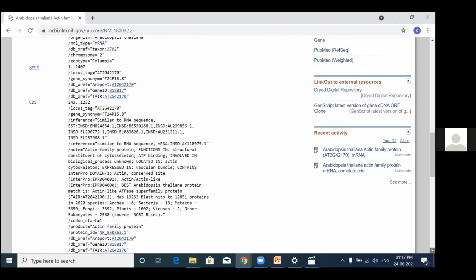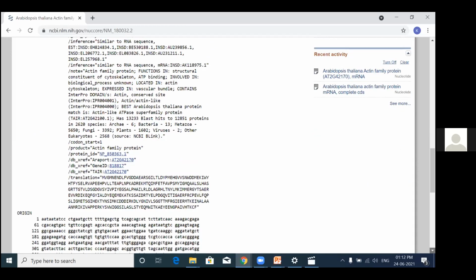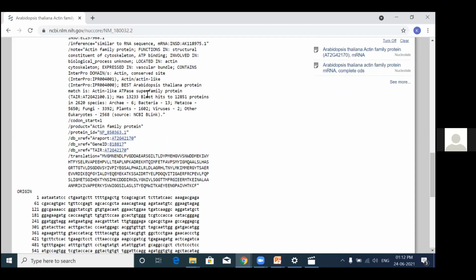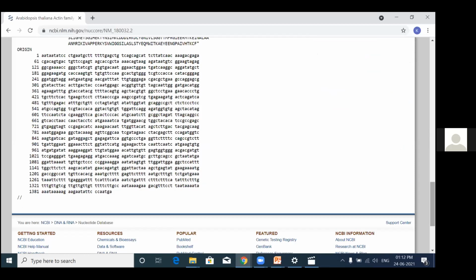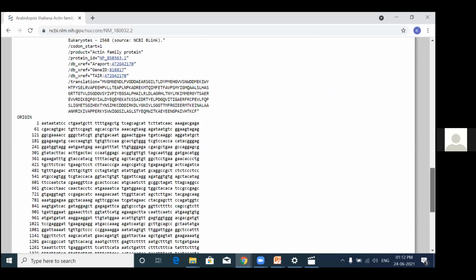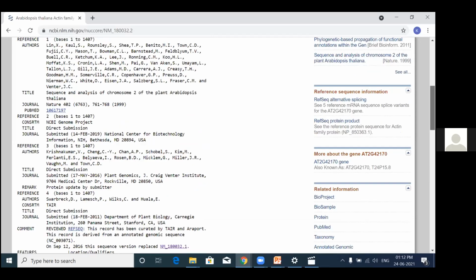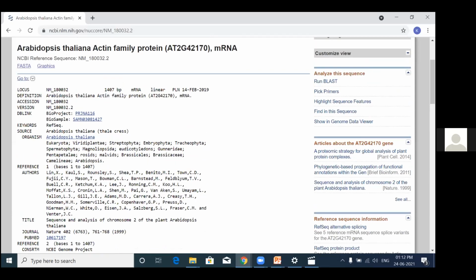Actin is a housekeeping gene, which is a conserved gene. It's available in almost all living organisms. So the genetic information is given here. The translated version is also given here, and down below is your sequence. So this is your sequence, and I think it is 1407 base pairs in length.